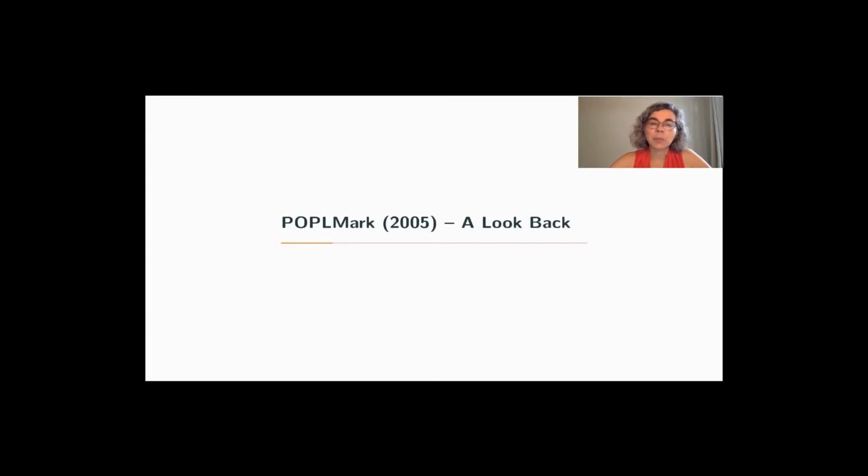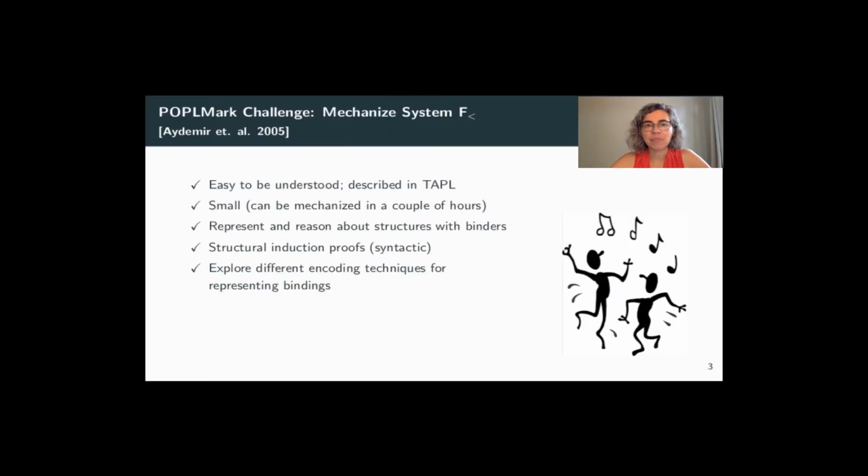So it's worthwhile to take a look back at POPLmark in 2005. Back in 2005, the POPLmark challenge was to mechanize System F-sub. This is a problem that can be fairly easily understood. It's described in Types and Programming Languages. It can be mechanized in a couple of hours. It focuses really on representing and reasoning about structures with binders, in particular how we model the polymorphic function space. All proofs were syntactic by structural induction, and it was a great way of exploring different encoding techniques for representing bindings. In fact, people used strings, de Bruijn, nominal encodings, locally nameless, as well as higher-order abstract syntax.